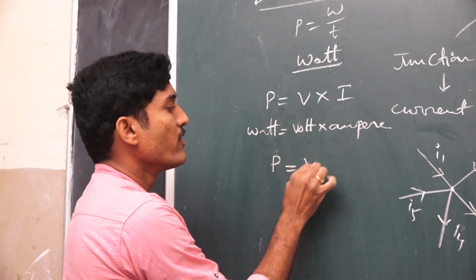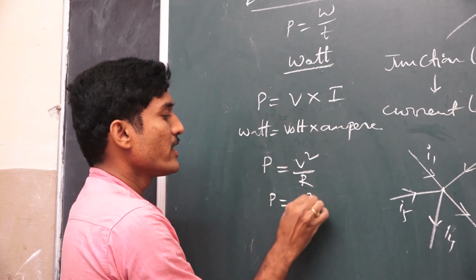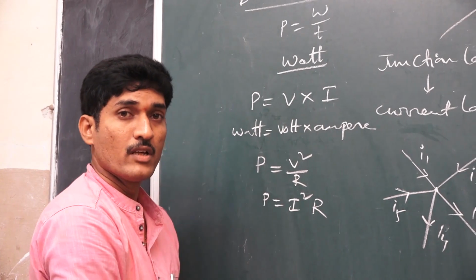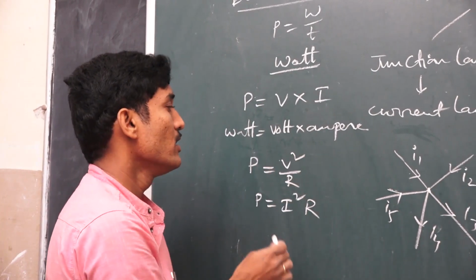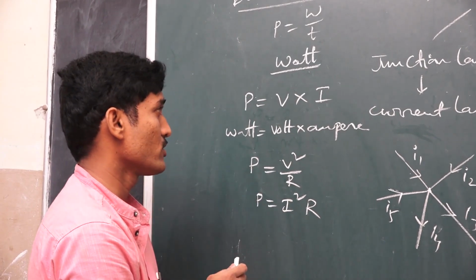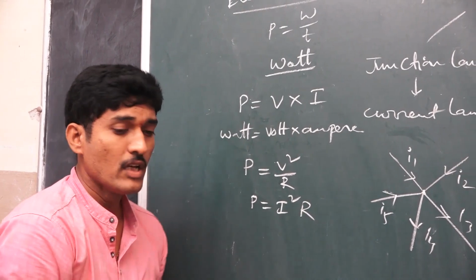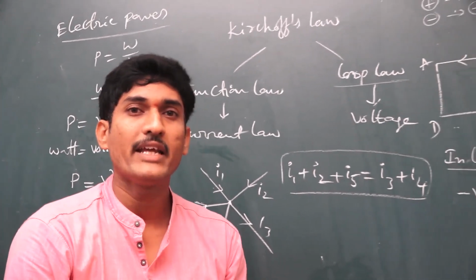Power is equal to V square by R. Another formula, power is equal to I square into R. This is another formula. So based on the data given in the problem, one can use different formulas. So you may practice those questions for examination. Okay. Next, very frequently in examination, they ask about the current bill calculation.